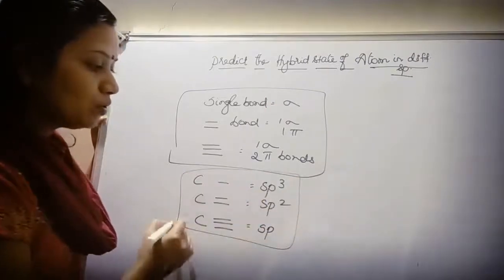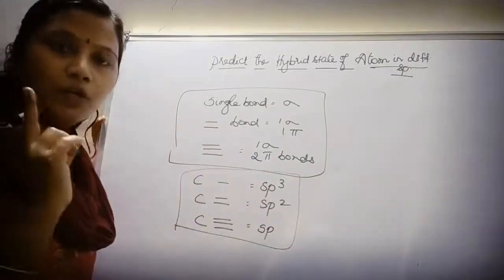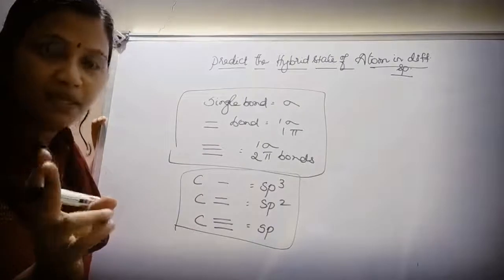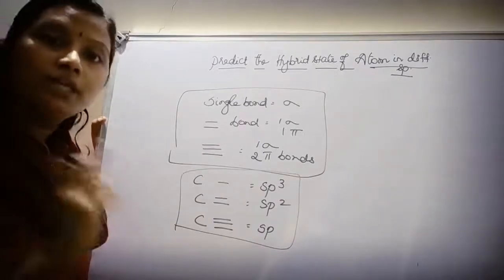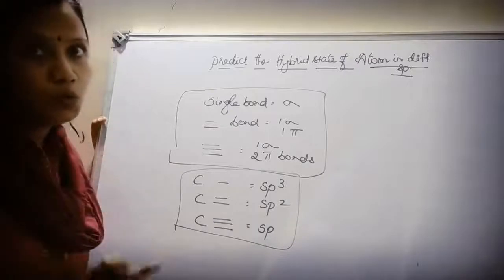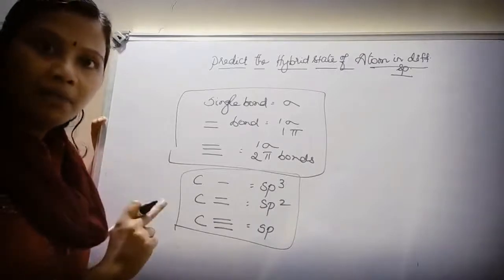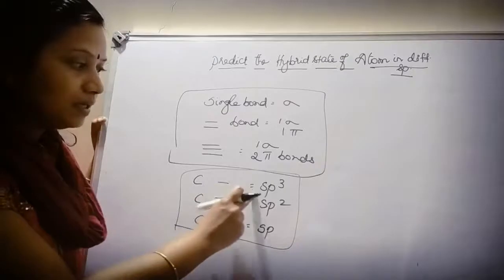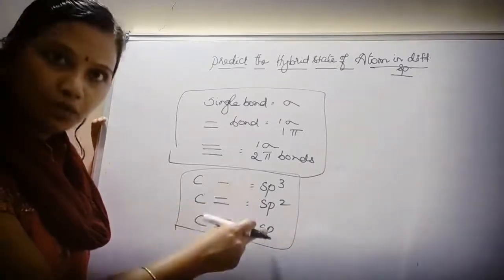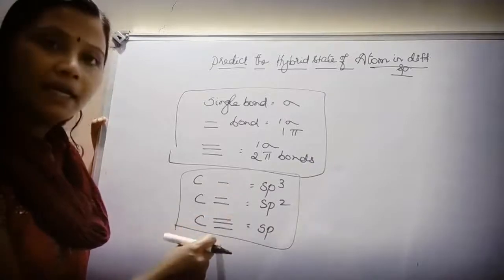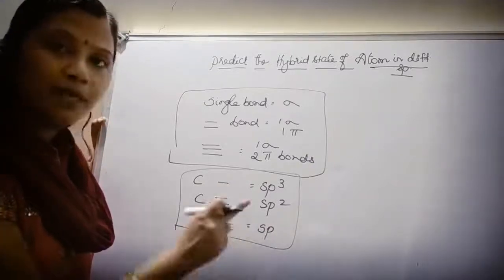So this is also one of the shortcuts for you. Whenever you see a single bond, 1 sigma bond is present. When you see a double bond, then 1 sigma, 1 pi is present. If you see a triple bond, then 1 sigma and 2 pi are present. And carbon attached to a single bond is sp3, carbon attached to a double bond is sp2, carbon attached to a triple bond is sp hybridization.